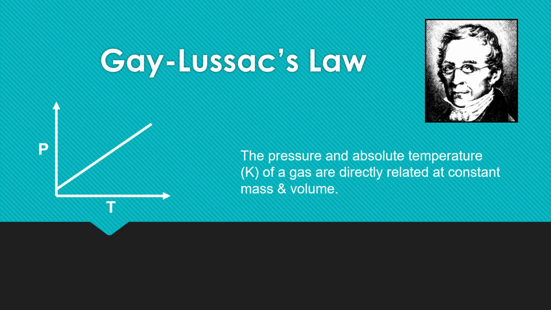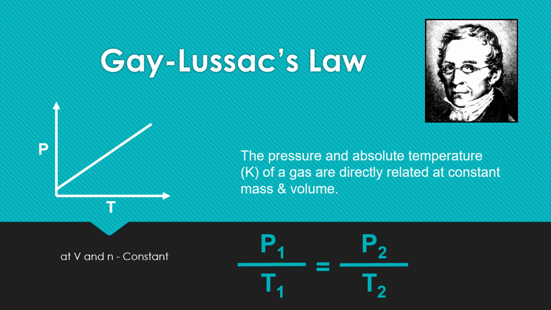And we know gases are directly related at constant mass and volume with respect to pressure, when you measure temperature using Kelvin. At constant volume and a constant amount of gas, the pressure and the temperature have a correlation shown in this equation.